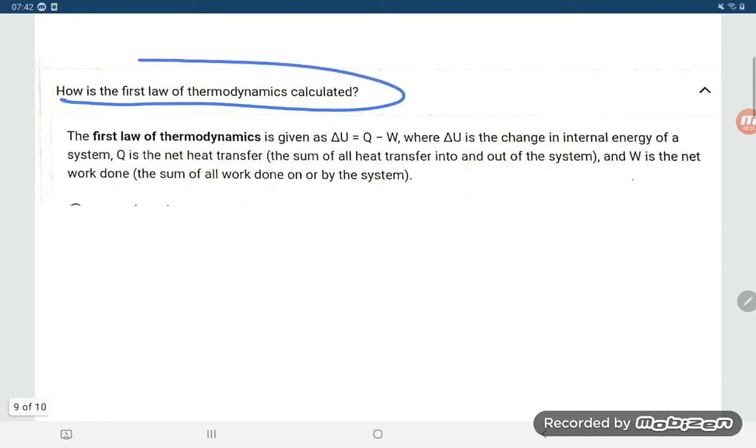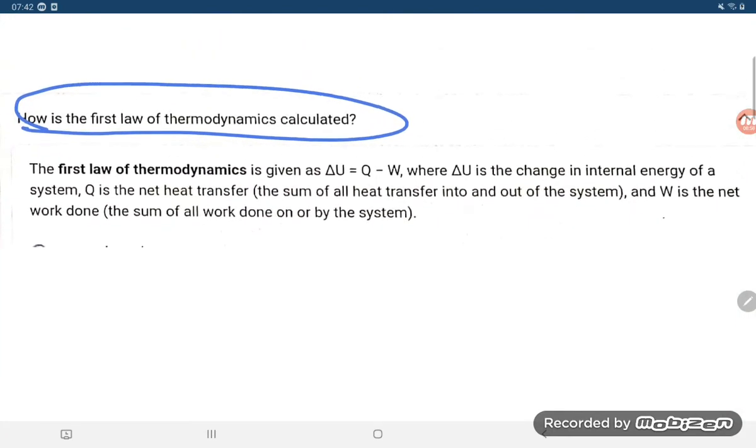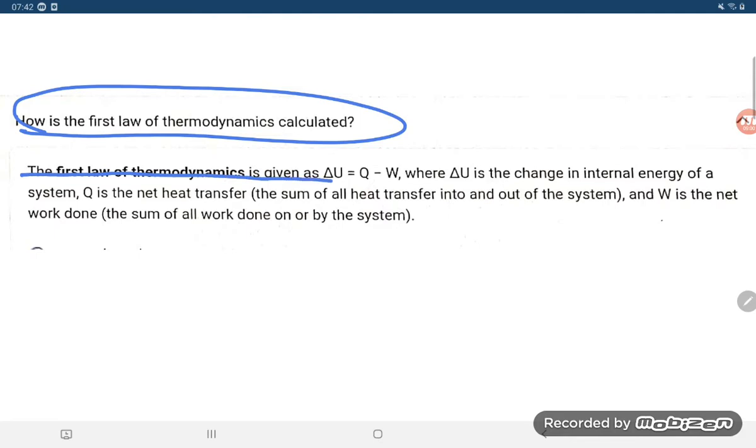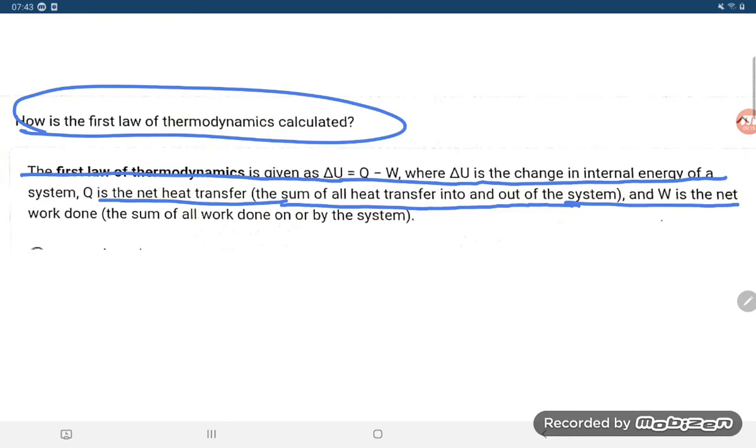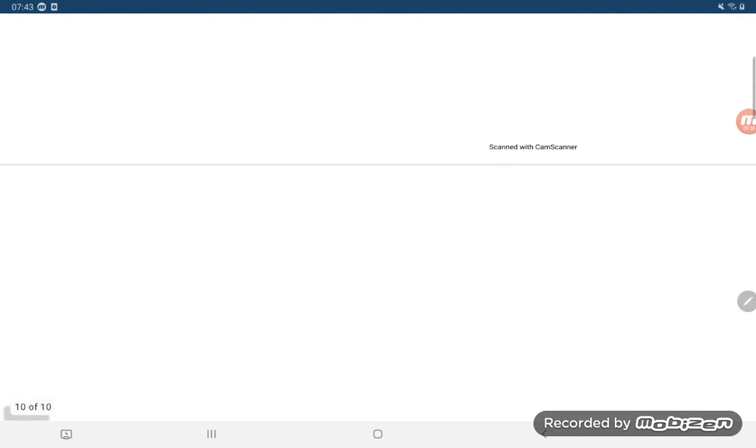How is the first law of thermodynamics calculated? So the first law of thermodynamics is given as delta U is equal to Q minus W, where delta U is the change in internal energy of a system, Q is the net heat transfer, the sum of all heat transfer into and out of the system, and W is the net work done, the sum of the work done on or by the system. So here delta U is equal to Q minus W. The minus sign is because work done by the system is there. So that is a negative sign.